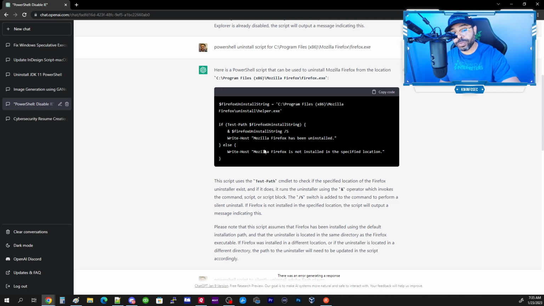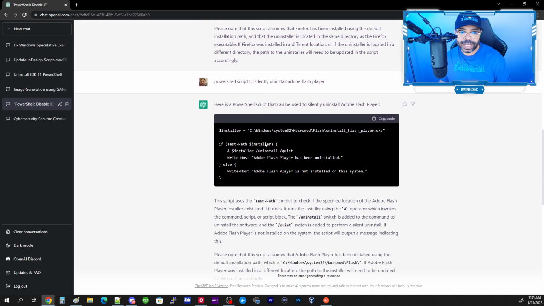Here it is. This script worked. I've actually started implementing this. 100% works. All 100% generated by ChatGPT. Here's another one, PowerShell, Adobe Flash Player. So for many of you, Adobe Flash Player should not exist in any of your environments, but yet and still it does. Here's a PowerShell script that it wrote for Adobe Flash Player.